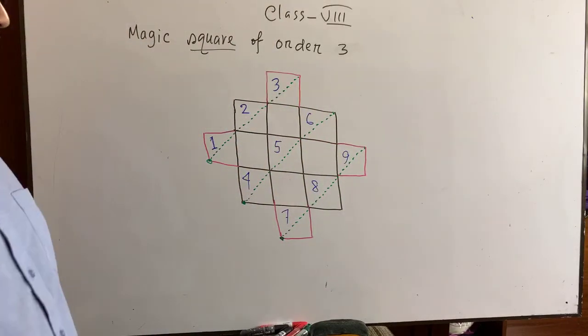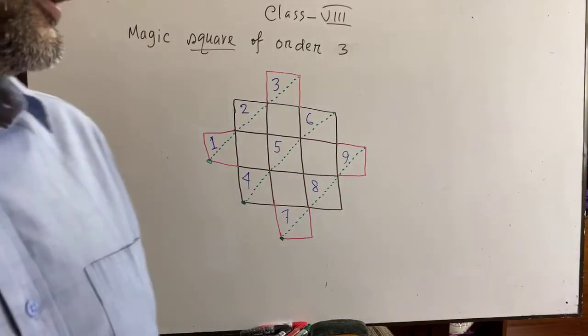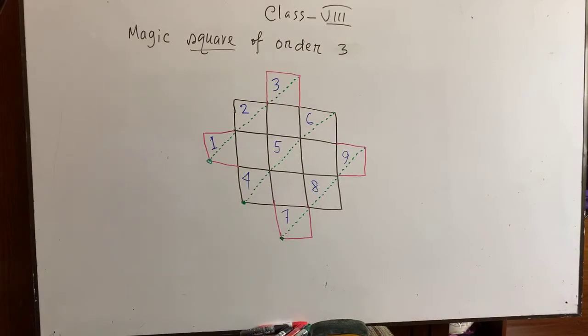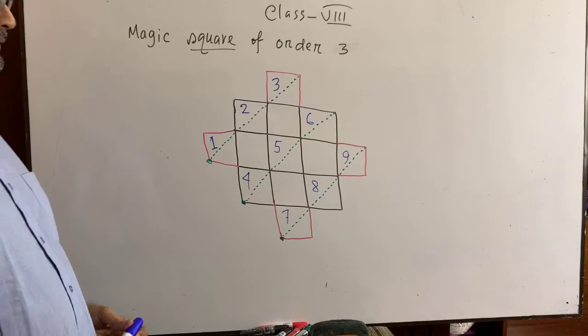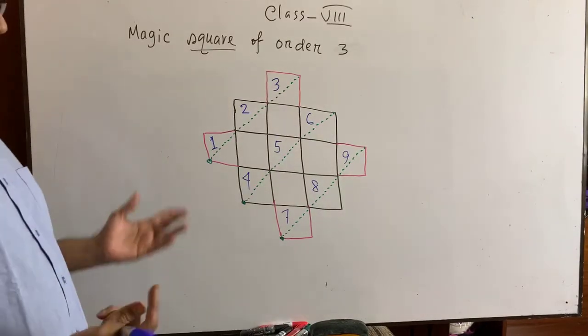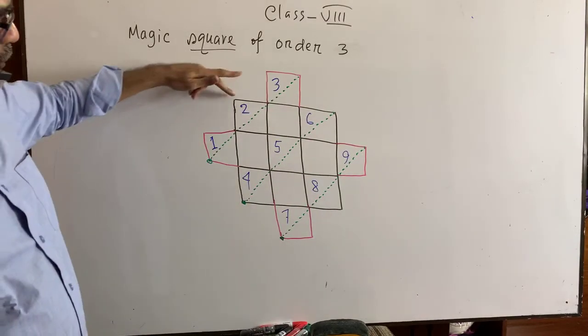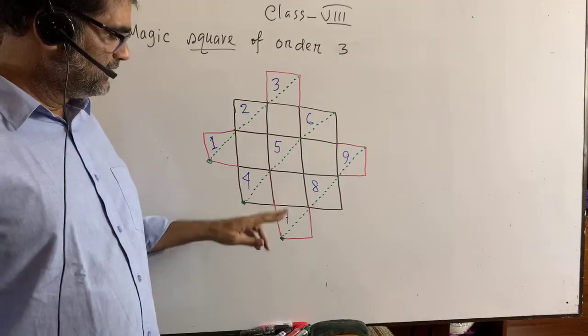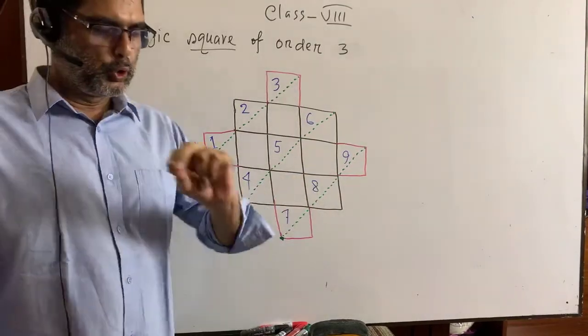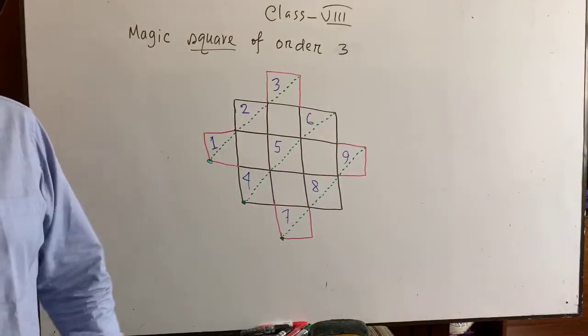Okay? Please try to understand. What I have done? 1, 2, 3, 4, 5, 6, 7, 8, 9. No need to memorize. Actually, we are done, you know.